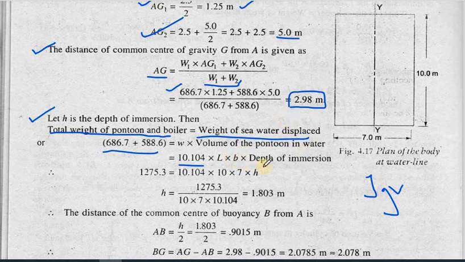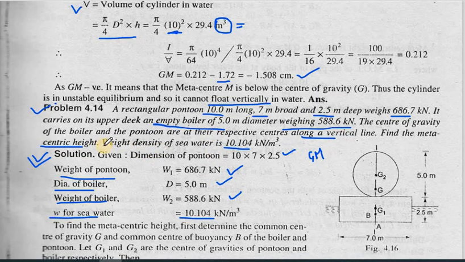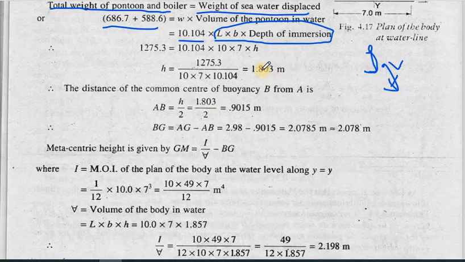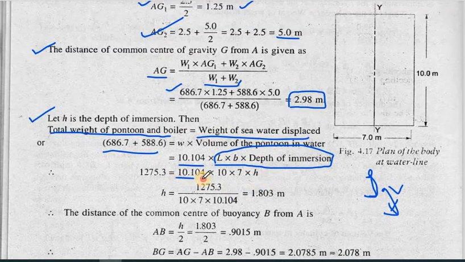We have got the density, and by multiplying it with the volume, we can get the weight. Since we have got the weight density of seawater, we do not use g in the formula, so directly we need to multiply it with the volume. Volume is length into B into H, so 10 into 5 into H. H we don't know, but we know the length and the breadth, so H we can calculate. So H is 1.083 meter.